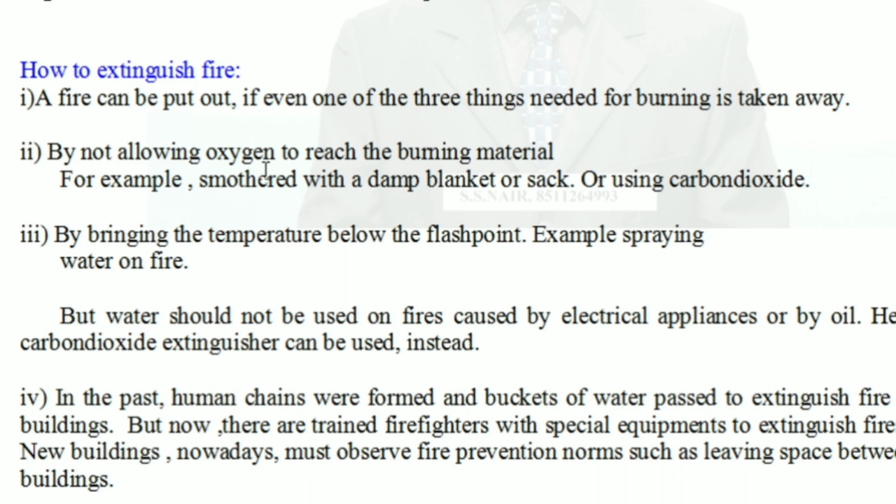Second, by not allowing oxygen to reach the burning material. This is called smothering. For example, smother with a damp blanket or sack. Even some people put bedding on a person who is burning.